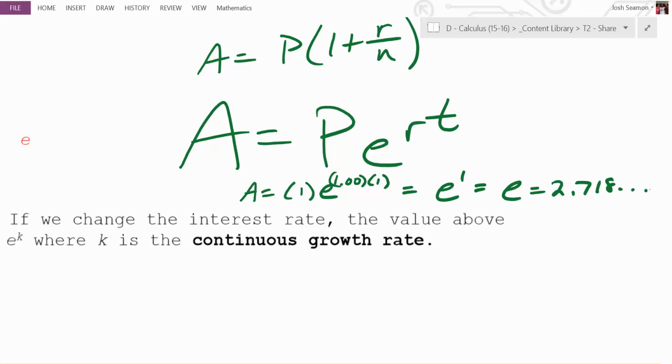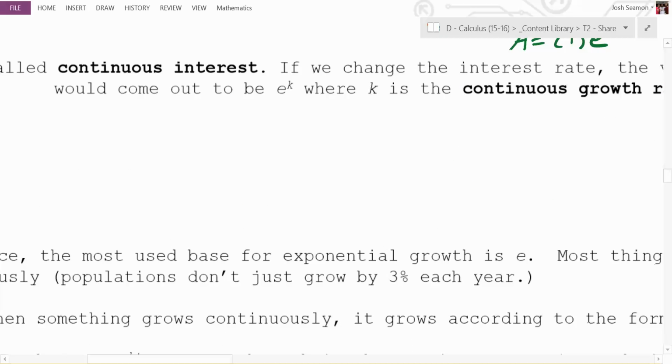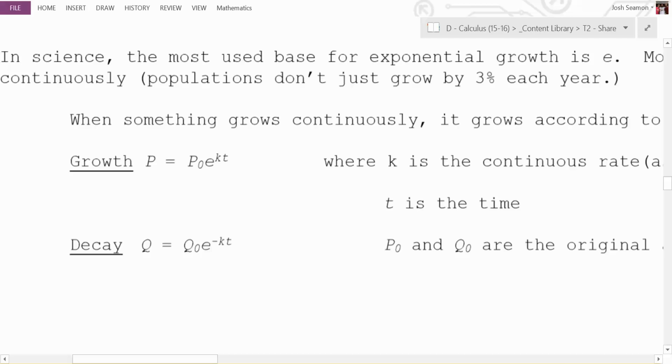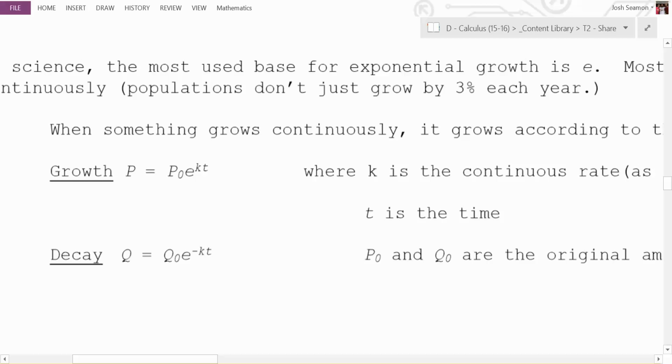It compounds continuously. Now, the way you'll see it sometimes is like this. Growth and decay. What's the only real difference between these two formulas right here? Yeah, it's P and Q, but you could call it K and negative K. So decay means a negative growth rate. That's it. The only thing that changes is the sign of the exponent.